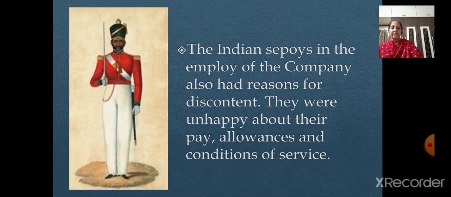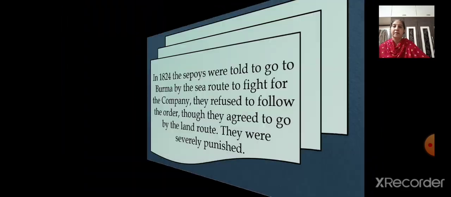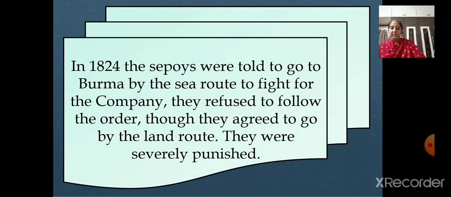Now, even the Indian sepoys in the employ of the company also had reasons for discontent. Even they were not happy. Why? They were unhappy about their pay, allowances, and the conditions of service. Then some of the new rules given by the company violated the religious sensibilities as well as the beliefs of the Indian sepoys.